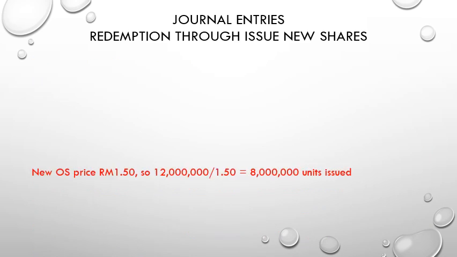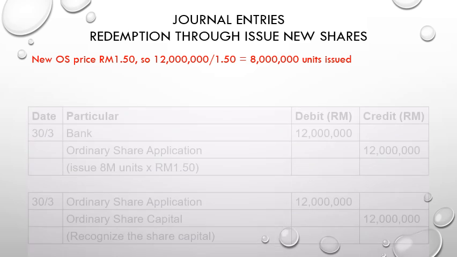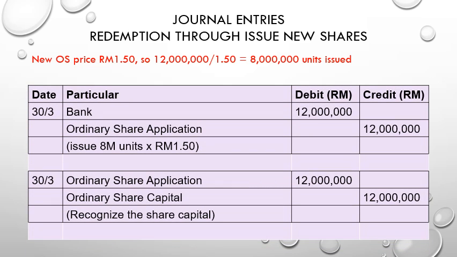So the journal entries for the next one, issuing the ordinary shares. The new ordinary share price is RM1.50, so we issued 8 million units. So we debit the bank account 12 million, because we issue 8 million units multiplied by the price RM1.50, so we have 12 million, because this is the fund that we need to pay our redeemable preference share shareholders. And then we will credit the ordinary share application as usual.